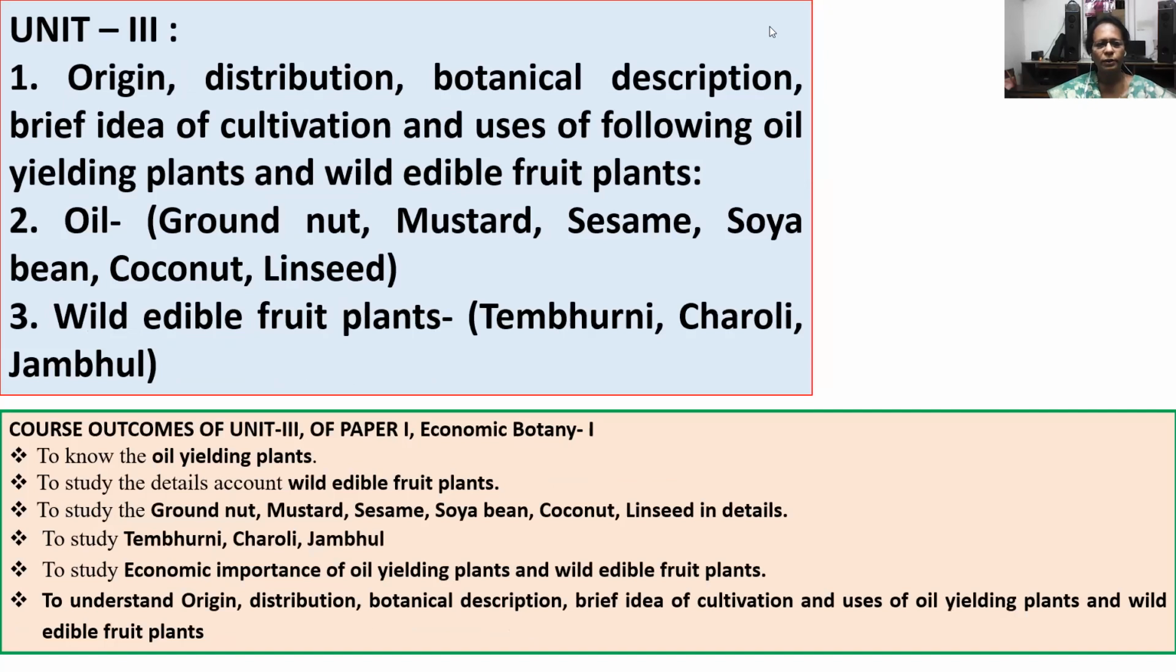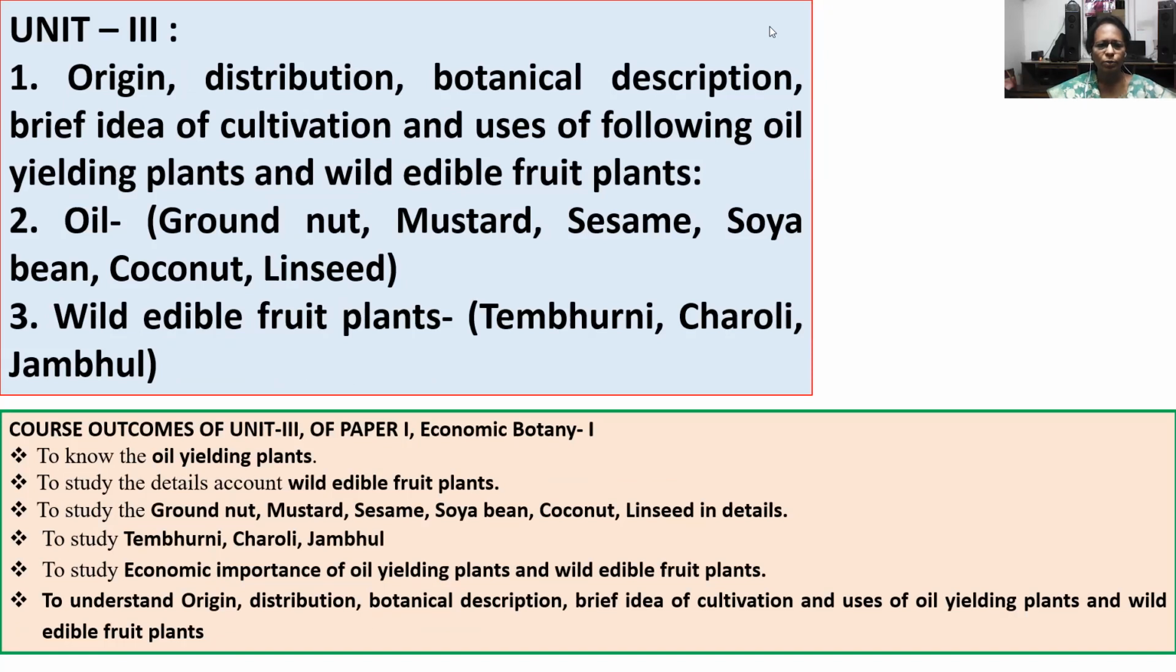Now about unit 3. In this unit, there is origin, distribution, botanical description, brief idea of cultivation and uses of the following oil yielding plants and wild edible fruit plants. In oil, there is a study of groundnut, mustard, sesame, soybean, coconut and linseed. In wild edible fruit plants, there is a study of tambourni, sarodi and jambu.